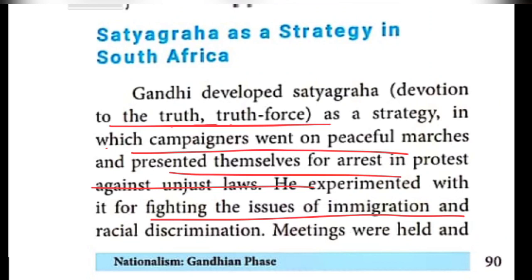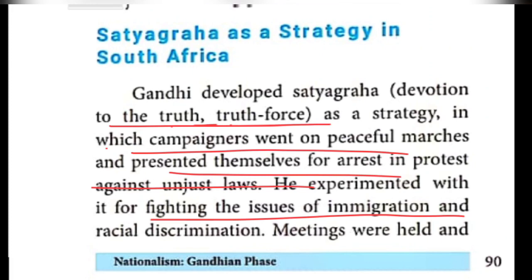Immigration means the international movement of people to a destination country. For example, Indians lived in South Africa, so they were the immigrants.